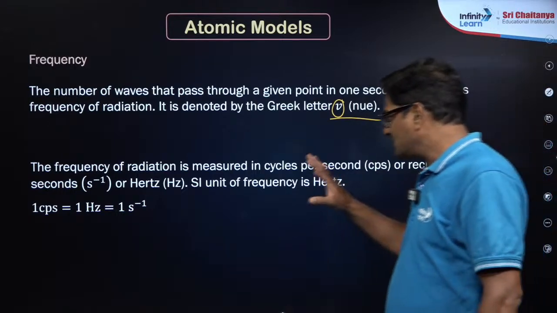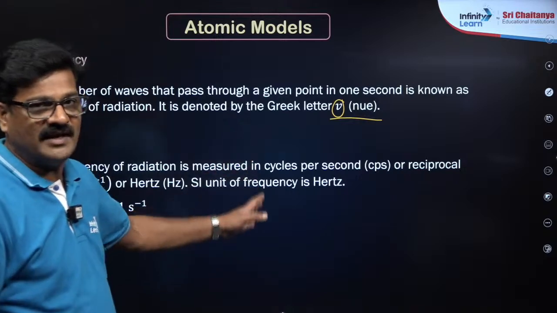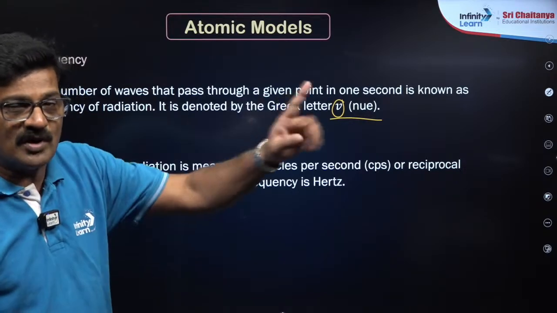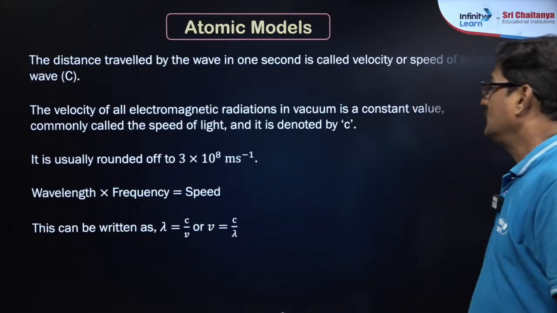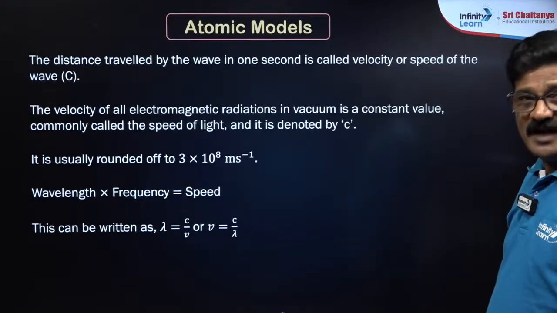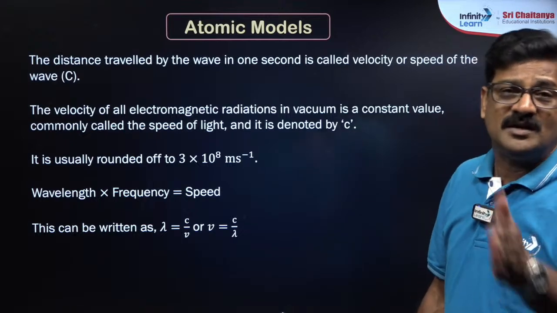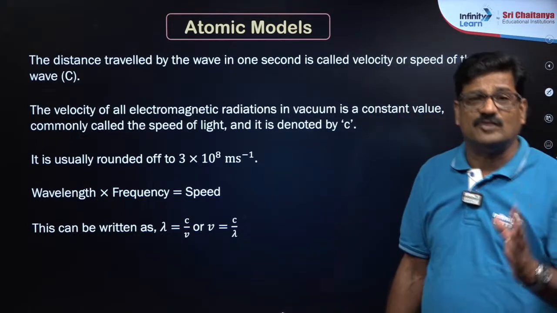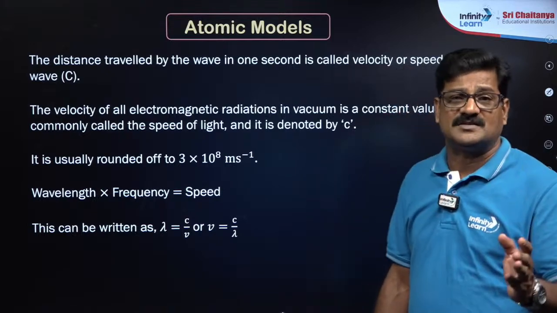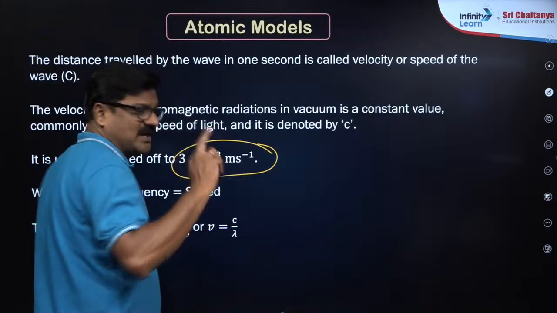The frequency of a radiation is measured in cycles per second or hertz or second inverse. 1 hertz is equal to 1 second inverse. And talking about the velocity of the light, the distance traveled by the wave in a second is called the velocity. The velocity of the light in a vacuum is equal to 3 into 10 power 8 meters per second. This is a constant value. Always remember this.